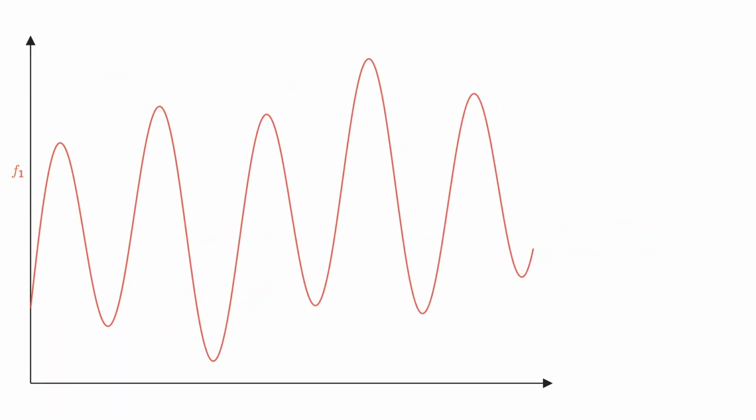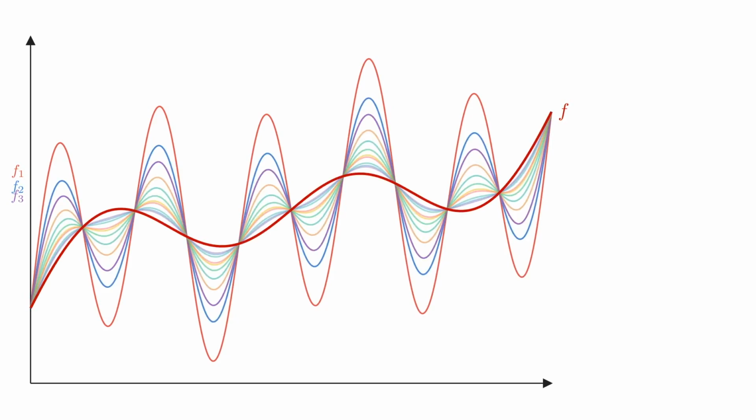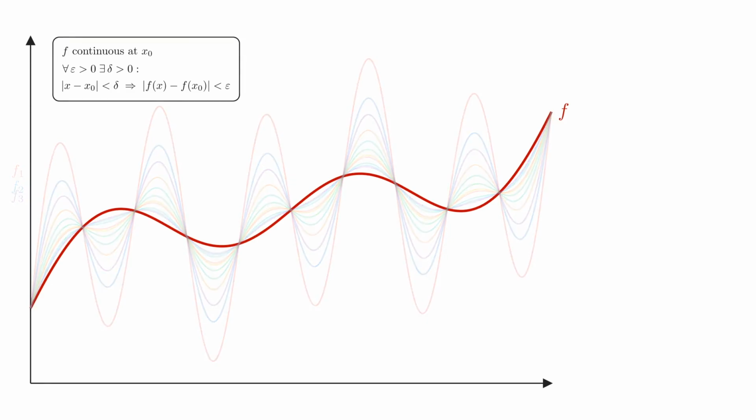The assumption is that we have a sequence of continuous functions, shown in different colors, and in red we see the limit function f. We further assume that the sequence converges uniformly to this red limit function, and our goal is to prove that f is continuous. Now remember what continuity means. To show that a function is continuous, we have to show that it is continuous at every point in its domain. So let us fix a point x0 in the domain.